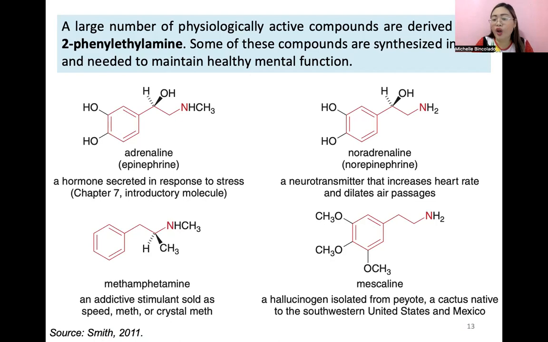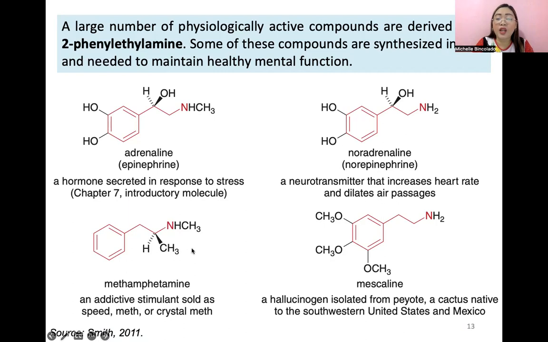For sure you are familiar with these. These next ones, I'm not sure if you are familiar, but they are addictive substances: mescaline and methamphetamine. So, guys, you will see that they have a basic structure, or basic nucleus, of 2-phenylethylamine. So there, we can clearly see their basic structure highlighted in red.